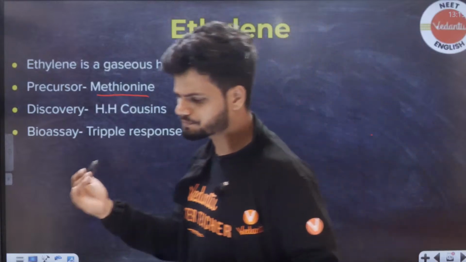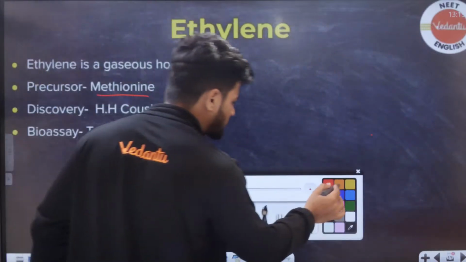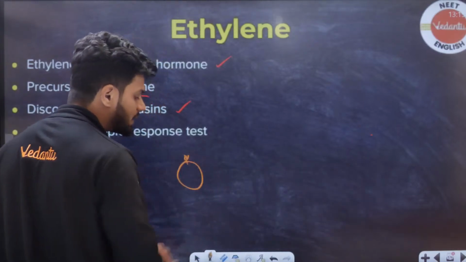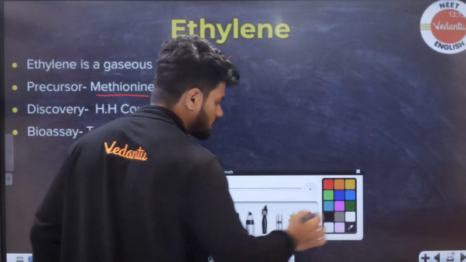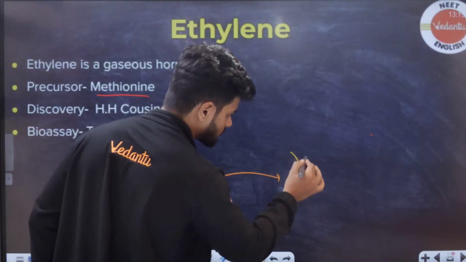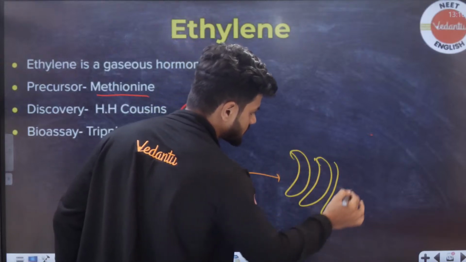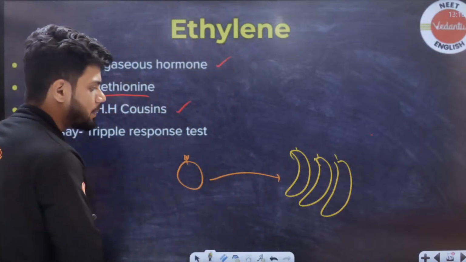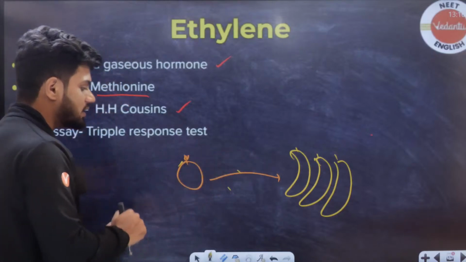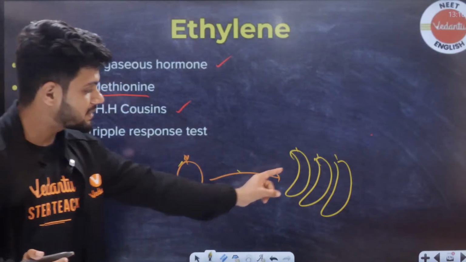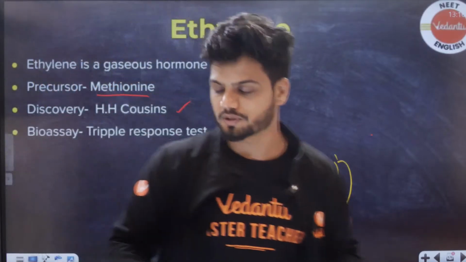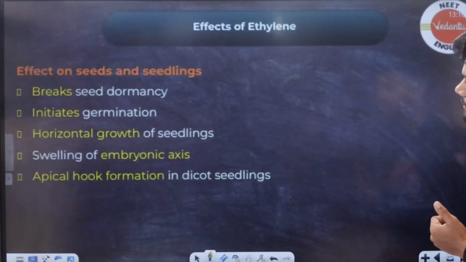Now, how did they discover it? Let me tell you. For example, they took an orange. They kept this orange in a room with a lot of bananas. So what happened? This orange released a certain gaseous hormone which made the entire bunch of bananas ripen much faster. That is called a gaseous hormone. Okay. That was the discovery.